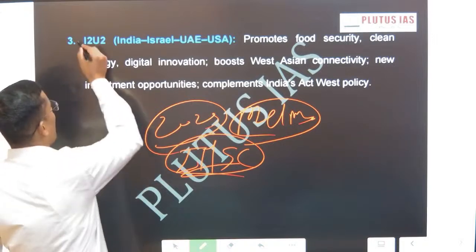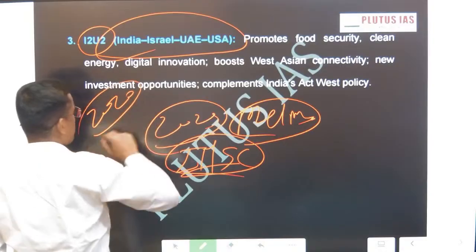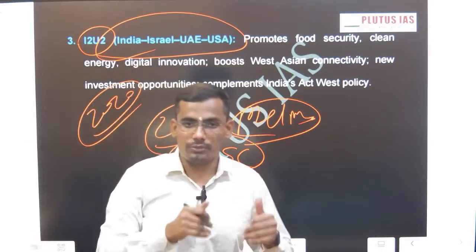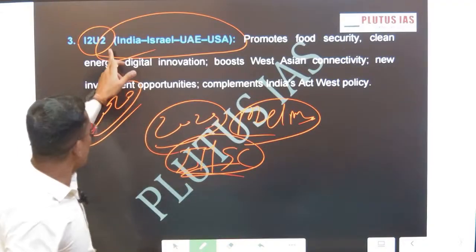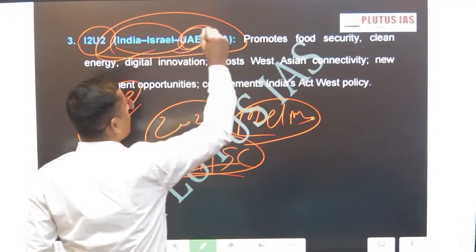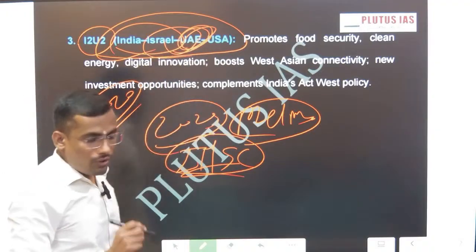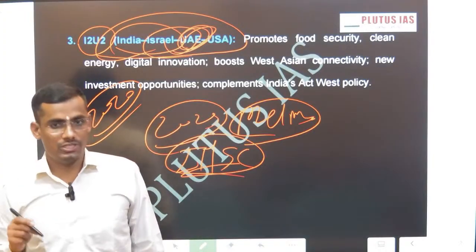Then comes I2U2. This is 2020. The biggest achievement of I2U2 is India's regional diplomacy. If you see the membership of I2U2: India, Israel, and the US. This was the first step before the 7th of October 2023 terrorist attack.